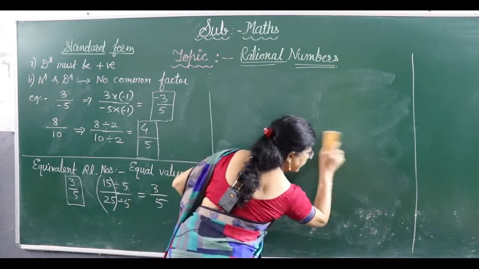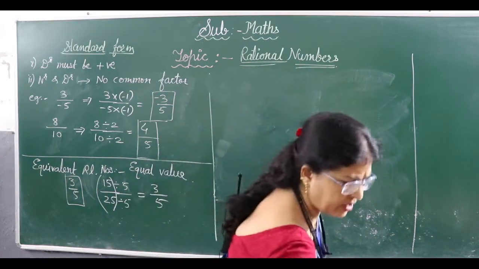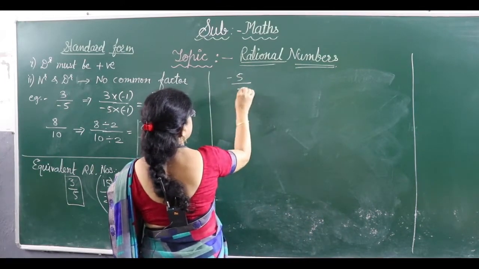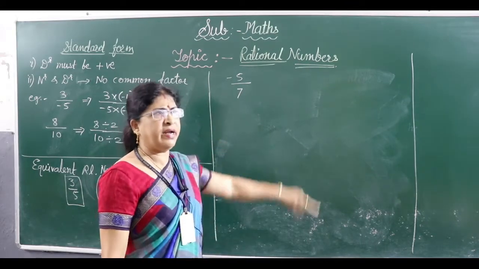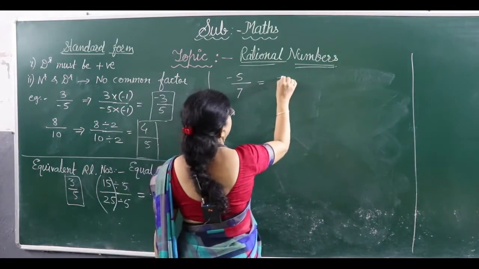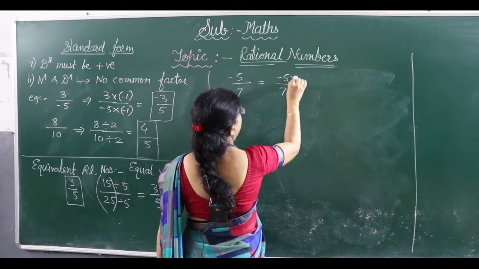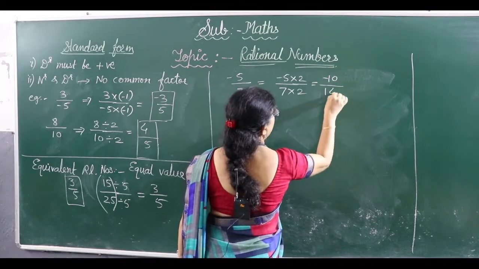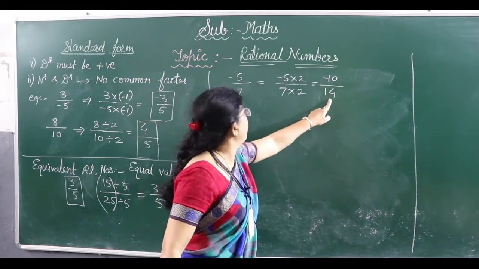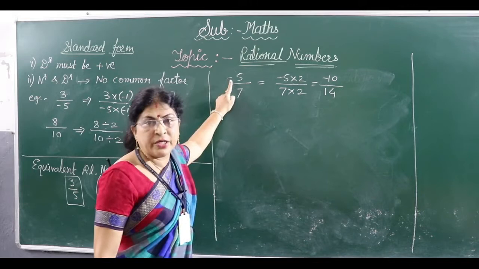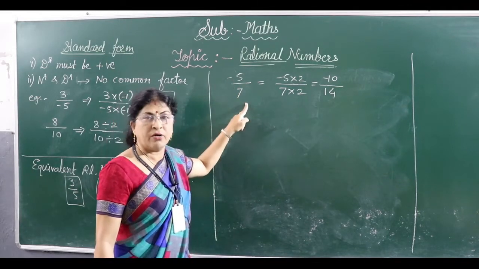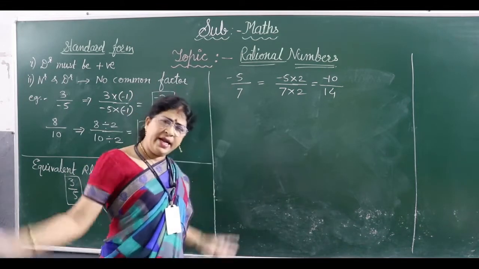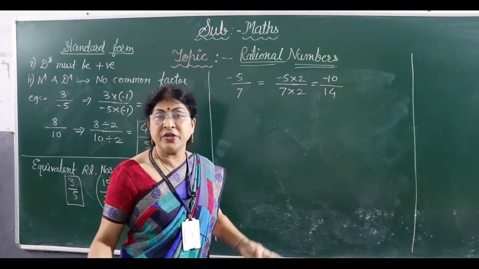One more example we will see to get an equivalent rational number. Suppose I have minus 5 by 7, and I want to find an equivalent rational number of this. I can multiply both numerator and denominator by any number, so what will I get? Minus 10 by 14. So minus 10 upon 14 is the equivalent fraction of minus 5 by 7. Got it?